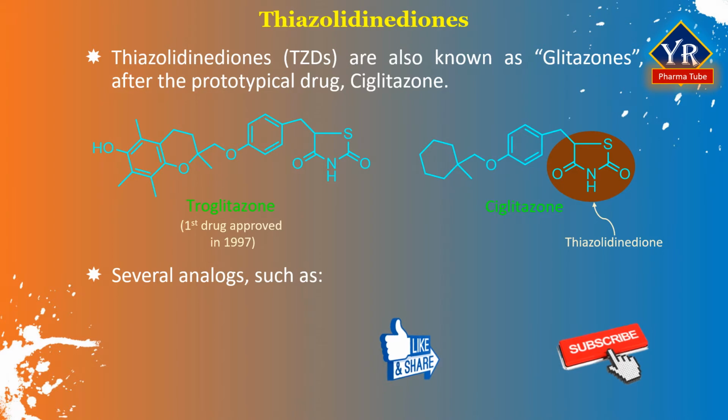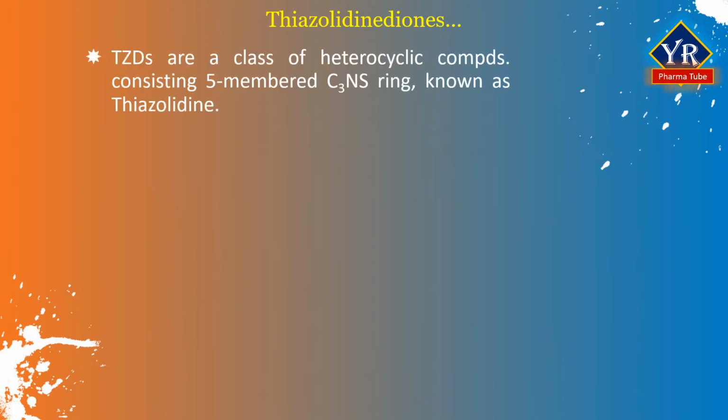Several analogues which have not been associated with liver toxicity, pioglitazone and rosiglitazone, were later developed and made it to the market. These drugs' structure, chemistry and uses will be explained in the coming pages. Thiazolidinediones are a class of heterocyclic compounds consisting of a 5-membered C3NS ring known as thiazolidine. The term usually refers to a family of drugs used in the treatment of type 2 diabetes mellitus that were introduced in the late 1990s.